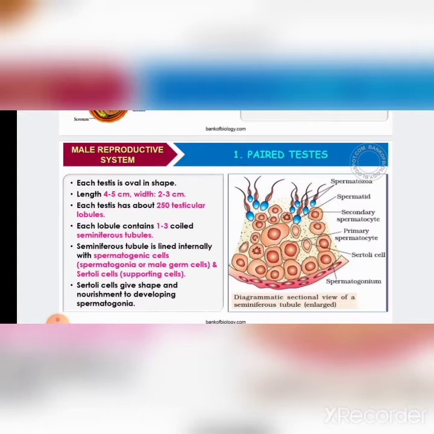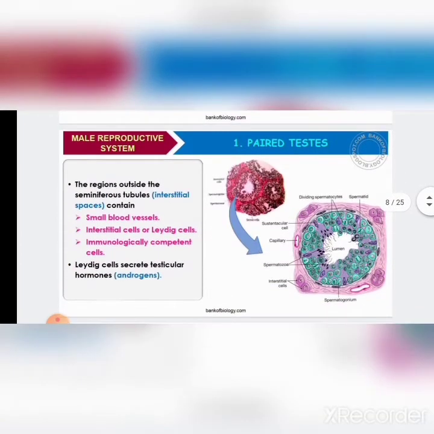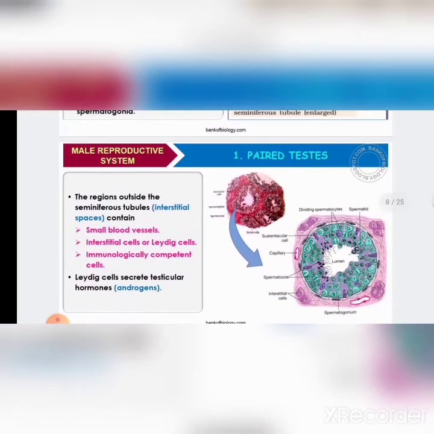Another cell here is the Sertoli cell, which also forms the inner lining of the seminiferous tubules and provides nourishment to the male germ cells. Next, you can see in this picture the region outside the seminiferous tubule, which is called the interstitial space.